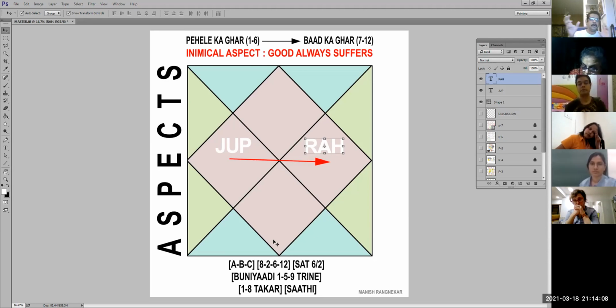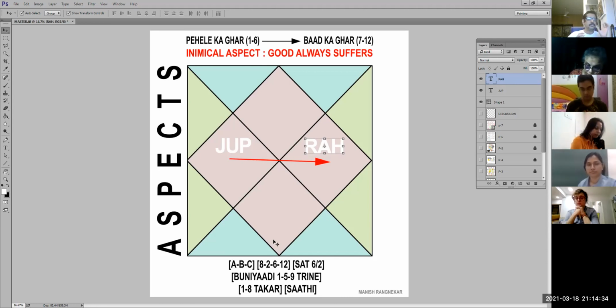So let us out of these two consider Jupiter as gold and Rahu as solid iron, let us say. So if you have a gold brick and you have an iron brick, if you hit gold brick on top of the iron brick or the iron brick on top of the gold brick, the one who's going to get deformed is gold.